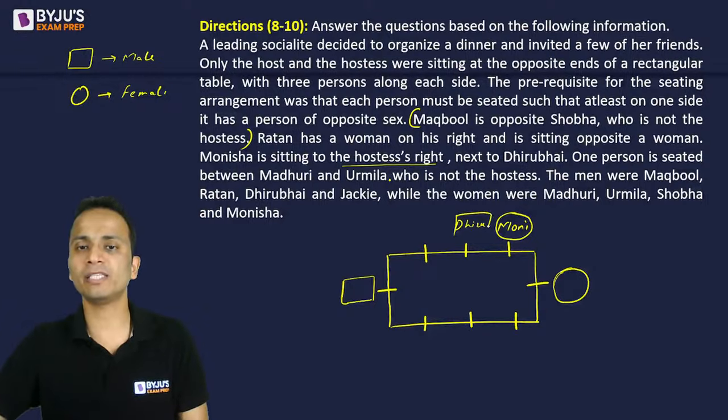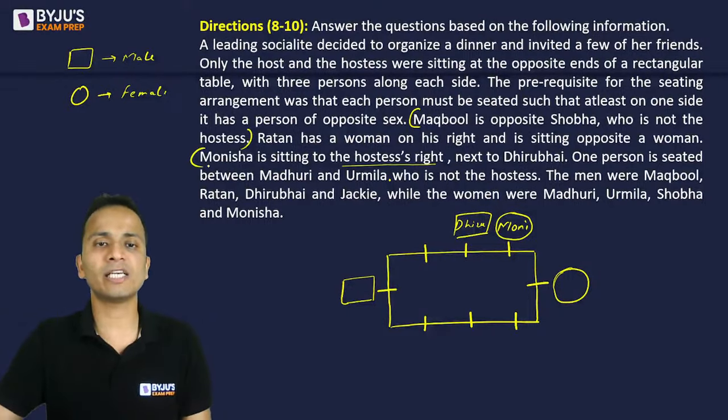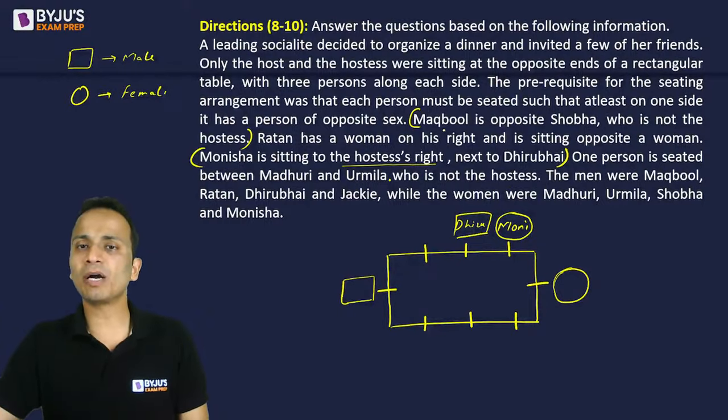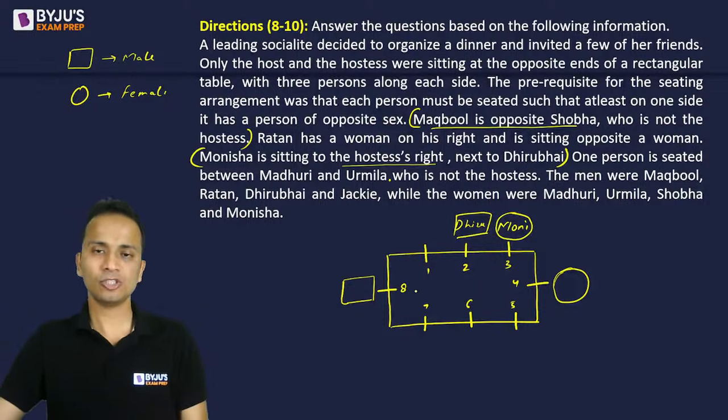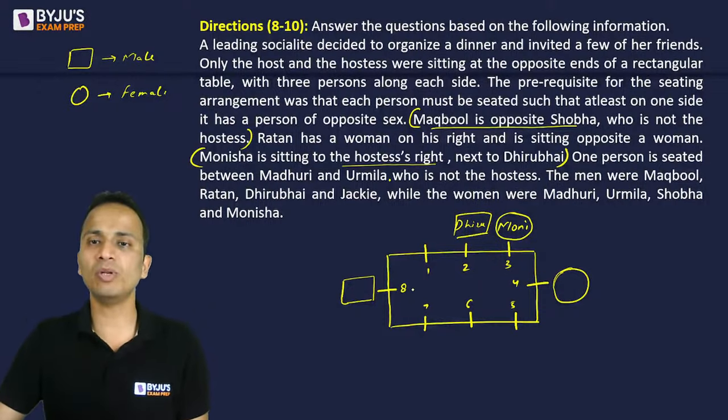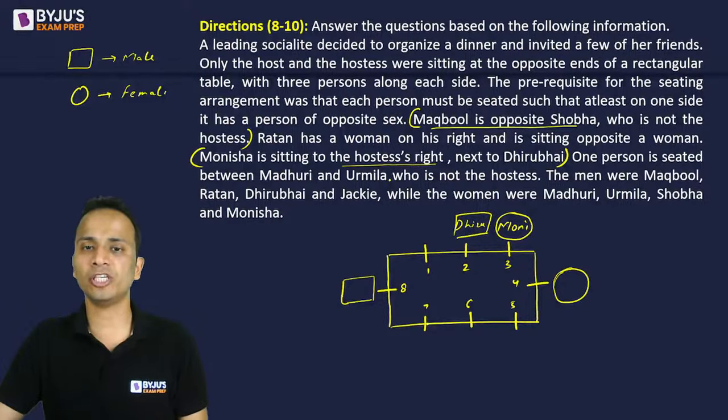Okay, so Dhiru bhai is a male and is sitting here. Done. So this condition has given us something. Now before this, Maqbool and Shobha were sitting opposite to each other and Shobha was not the hostess. So what places are there for Maqbool and Shobha? I'll put the numbers of the chairs 4, 5, 6, 7 and 8. So now the only two chairs left for Maqbool and Shobha are chair number 1 and chair number 7.